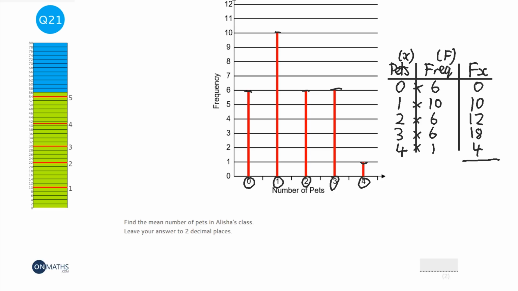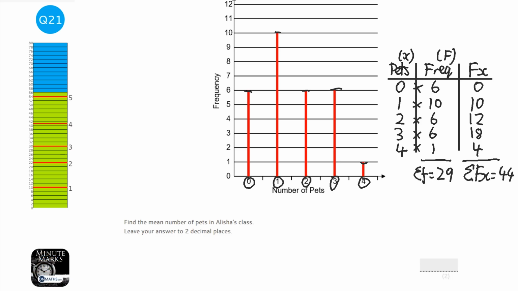Then what you want to do is add up the fx column, and we do that with a little sigma symbol, which just means sum of. So I'm going to do that on the calculator now. So 0 plus 10 plus 12 plus 18 plus 4, which is 44. You also want to add up the frequency column, so sum of frequency. It sometimes tells you in the question how many there are, so just double check that. So I'm going to add those together, so that's 29.